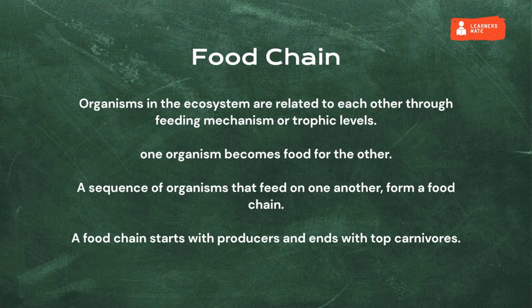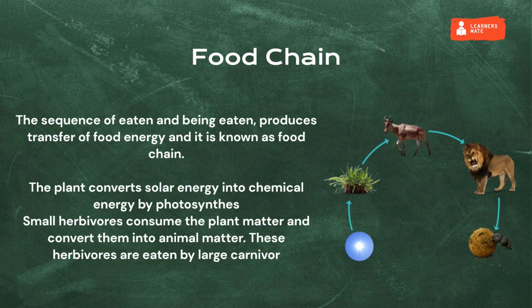Food chain. Organisms in an ecosystem are related to each other through a feeding mechanism or trophic level. For example, one organism becomes food for the other, and subsequent organisms feed on one another to form a food chain. A food chain starts with producer and ends with the top carnivorous. The sequence of eating and being eaten, the transfer of food energy from the producer, is known as a food chain.